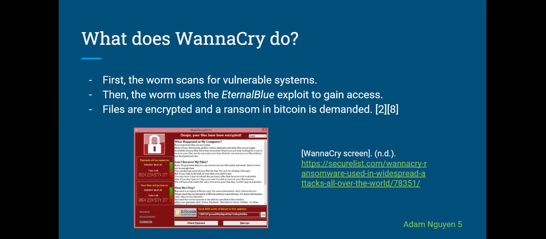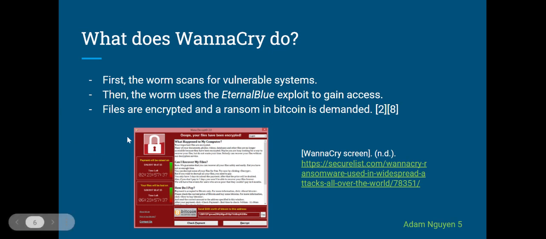So, what does WannaCry actually do? First, the worm scans for vulnerable systems, partly using OS fingerprinting. This is a tactic that we discussed in class. Then the worm uses the Eternal Blue exploit to gain access onto the vulnerable system. And we'll talk about what Eternal Blue is and what it does later in the presentation. Finally, the worm executes and runs itself on the vulnerable system.